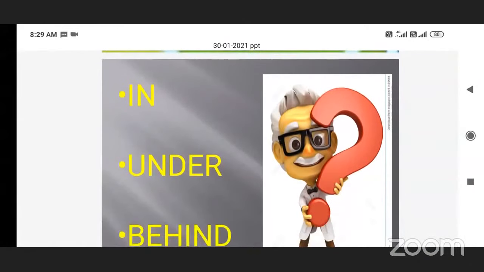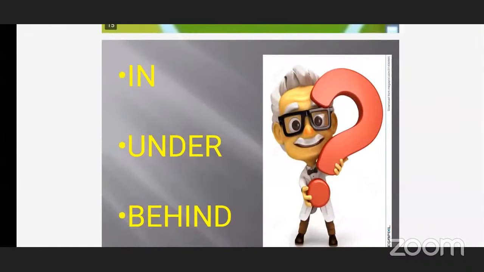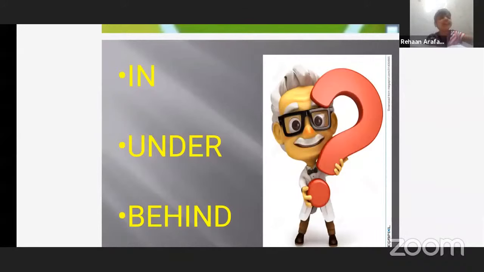Now tell me, here above in the story, the kitty was in the log, the tota was under the leaf and the flowers, the bhalu and the monkey were behind the tree, right? Yes, are you all listening? Okay, can you read these words for me?